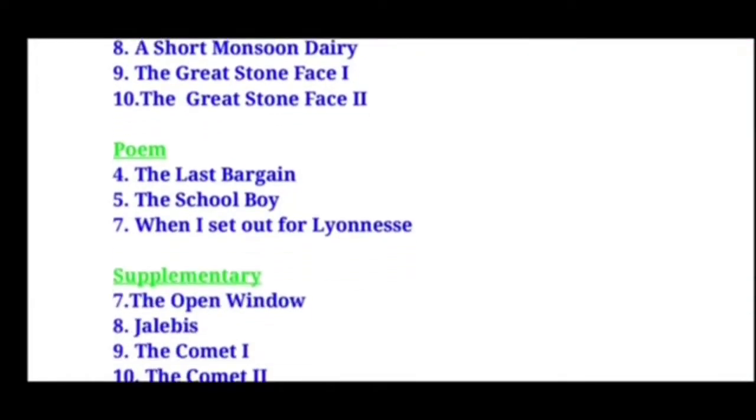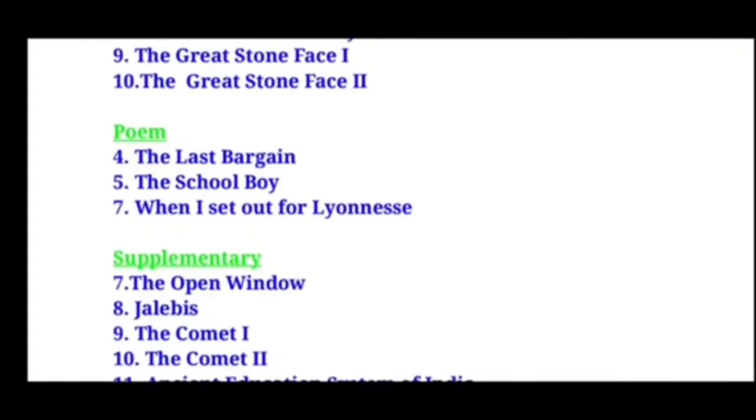Next, coming to the poem area. Here in poem we don't have the 6th poem as it is removed from the board. So you are going to have the 4th poem, 5th poem and 7th poem. The 4th poem is The Last Bargain. The 5th one is The Schoolboy. The 7th one is When I Set Out for Lyonnesse.